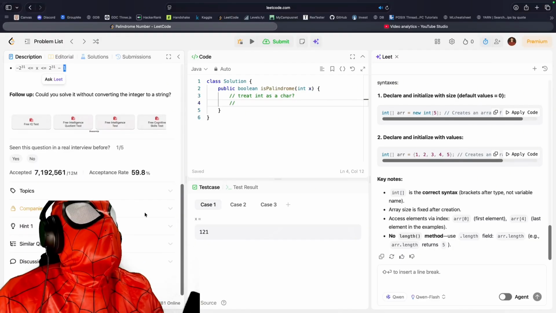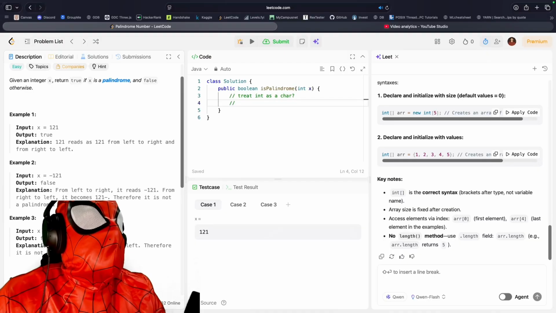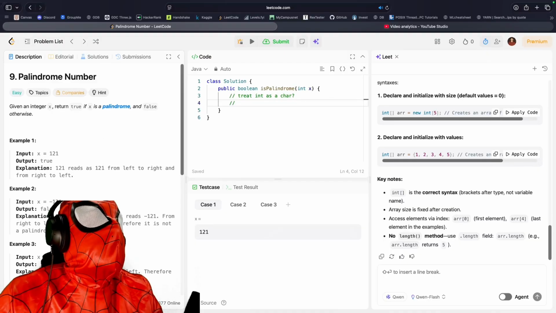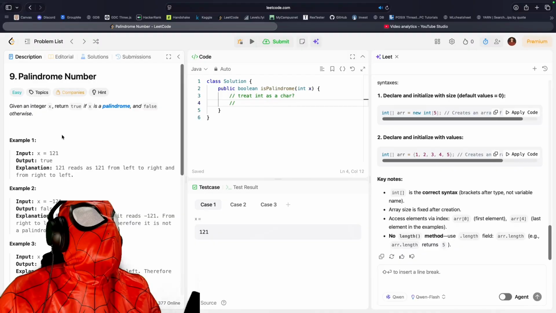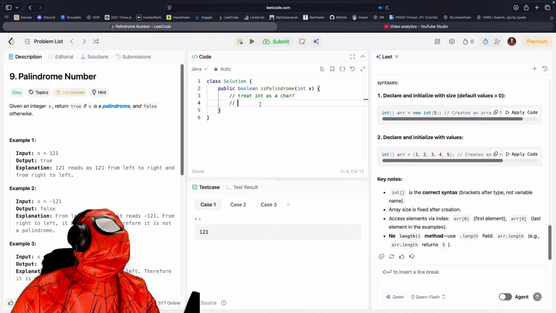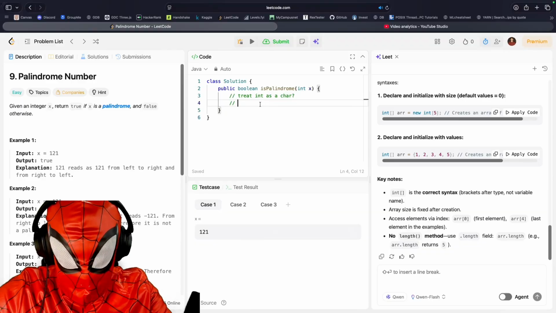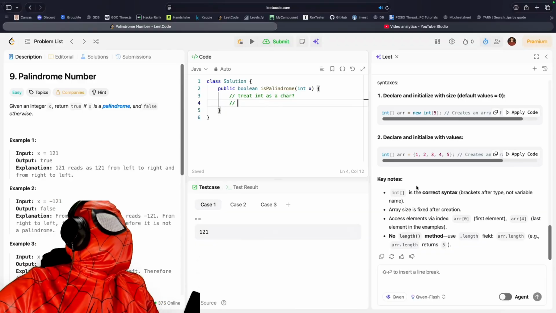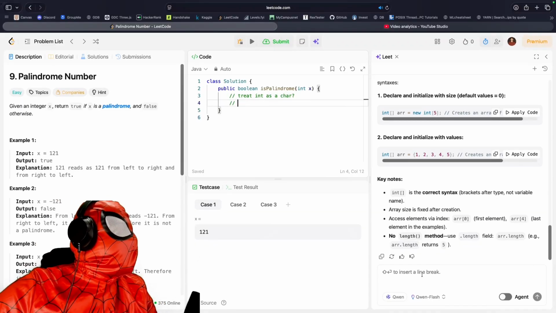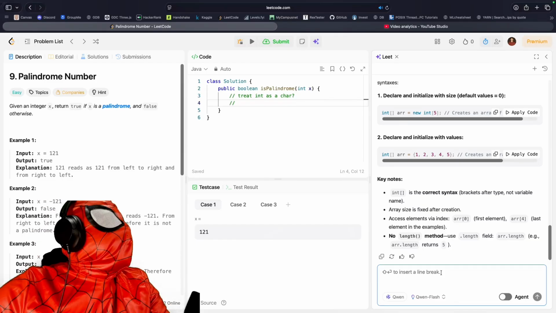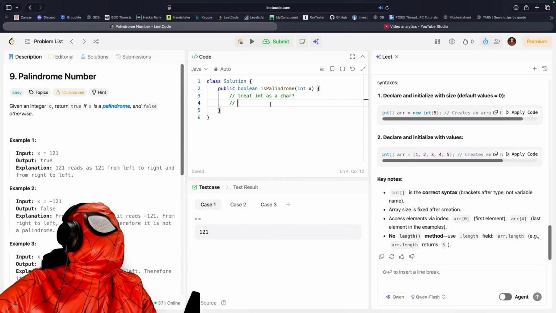Anyways, let's continue. So 10. This is not a palindrome because it'd be 0, 1. No, because of the negative. True, because... Alright, so treat int as a char. Yes, that's the best I got right now. I totally forgot how to treat it as a char, I'm not gonna lie. Boolean. Well, first, let's just break down the logic.